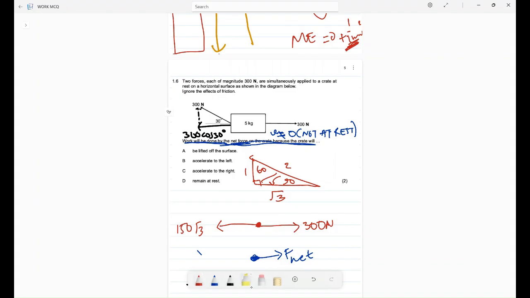Now let's see our options. Let's eliminate. D, remain at rest, cannot be an answer. Let's check C, accelerate towards the right. This one might be an answer. B, accelerate towards the left. That's wrong. Our F net is towards the right. Now A, be lifted off the surface. Remember, if this is our surface, our object will never move upwards because there is no work done by the vertical forces. So A is incorrect. So our correct answer is C in this case.